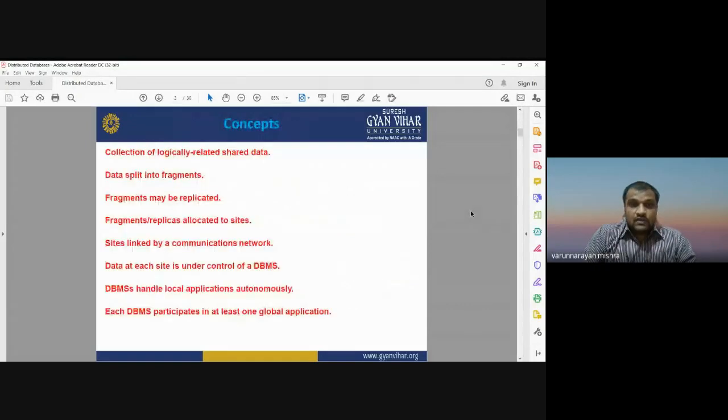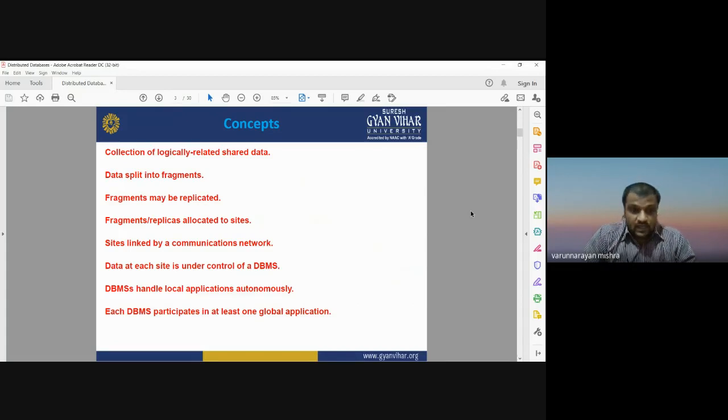There are different concepts in a distributed database management system, or DDBMS. It is very useful for collecting logically related data sets that can be shared over a network. Data can be split into different fragments. Each fragment may be replicated, meaning you can duplicate the database and have multiple copies of it. That fragmentation and replication is allocated to different sites on the computer, and these sites are interlinked by a communication network that we call the internet.